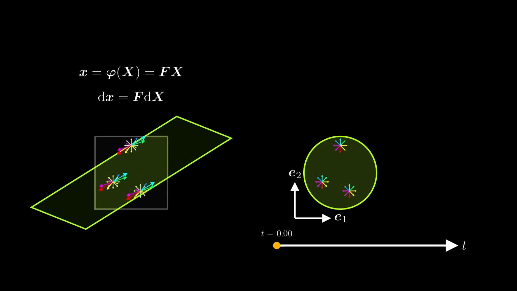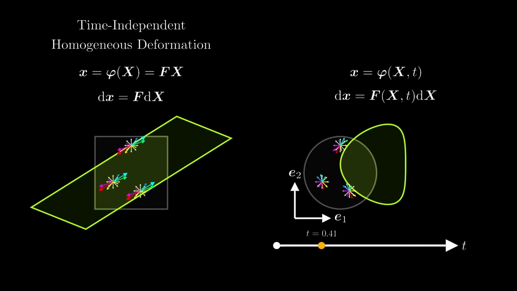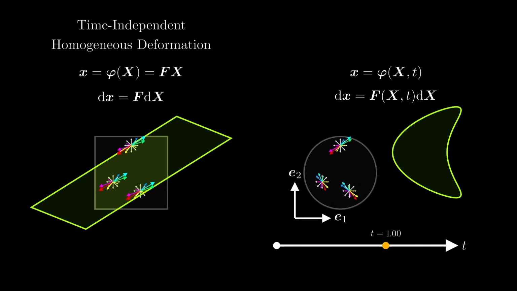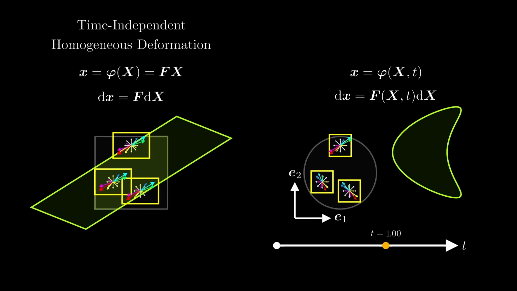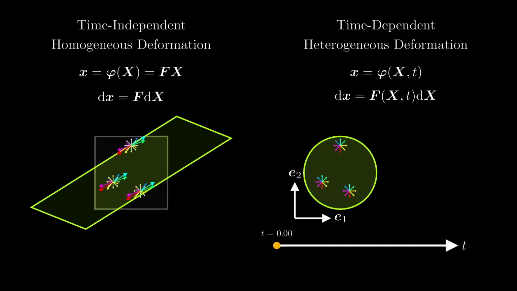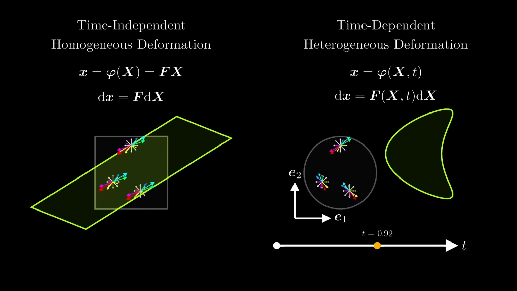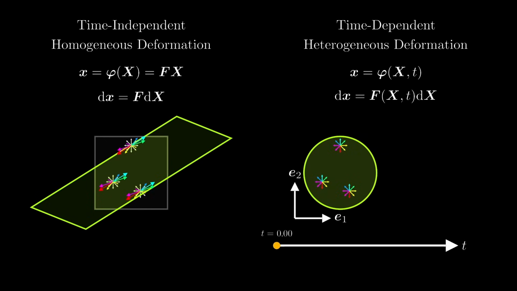In continuum mechanics, this is called a homogeneous deformation. In general, however, the deformation gradient changes over space and time, so you can think of this as infinitely many different matrix vector multiplications. Deformations for which the deformation gradient varies in space are called heterogeneous deformations. As you can imagine, in reality deformations are almost always heterogeneous, which means that an ordinary matrix vector multiplication is not sufficient to describe real-world deformations.